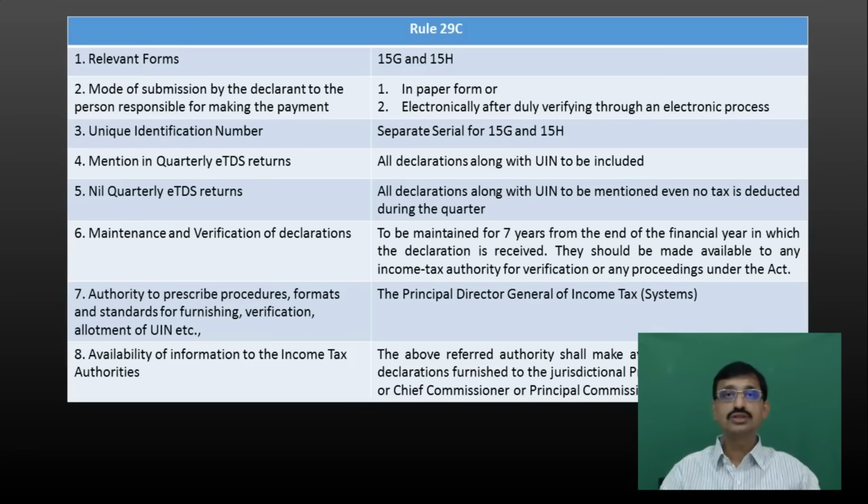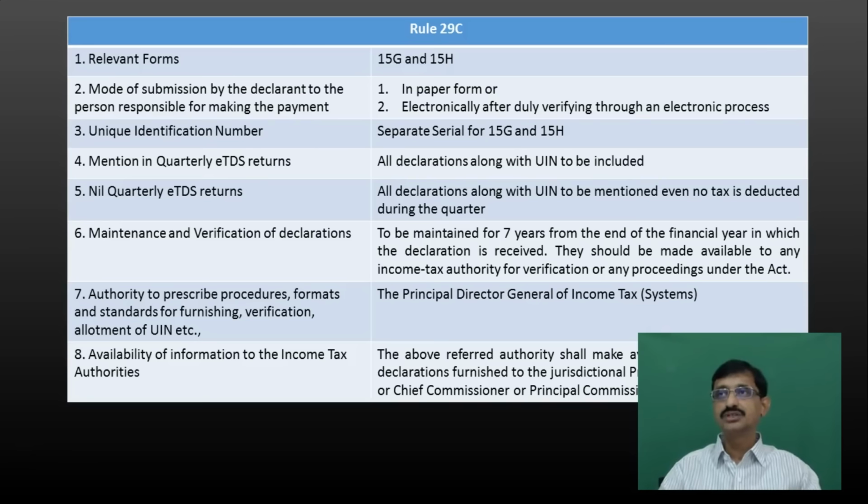Next, sub-rule 3. What does it state? Whenever a payer receives any declaration from the payee, immediately the payer has to allot a unique identification number to that declaration. Now, what will be the structure of that unique identification number, etc.? We shall deal with that at a later point in this discussion.